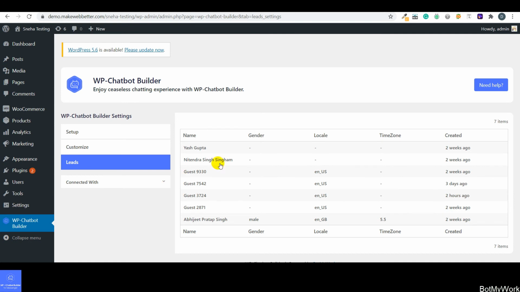So guys, we have discussed all the 3 tabs. The first we discussed was setup. Second, we discussed how you can customize the settings for Facebook Messenger. Then we discussed how the customer data, the users data, is going to be displayed in the leads section. So guys, all the settings have been done, and now I'm going to show you on the front end how the settings are going to work for you.